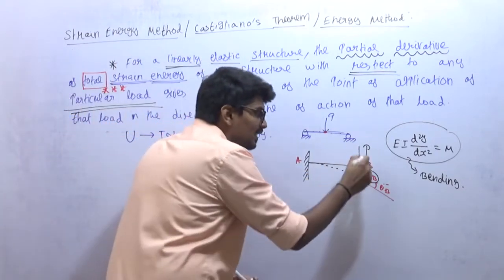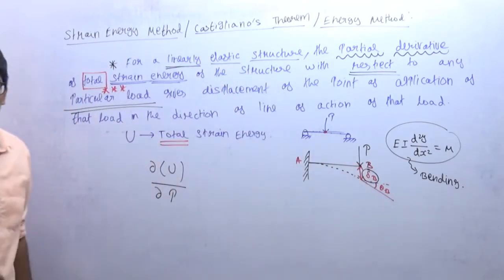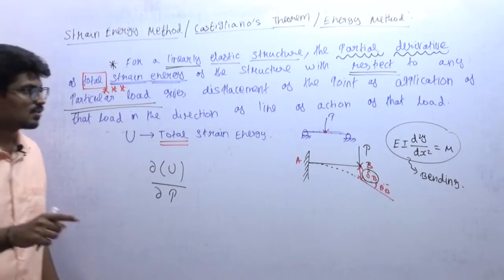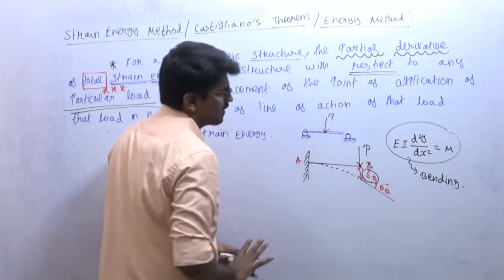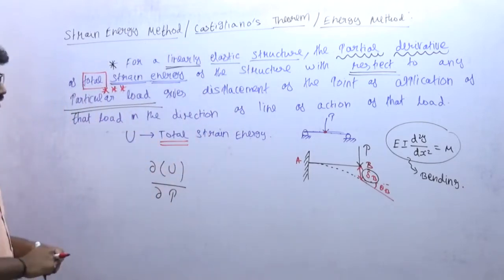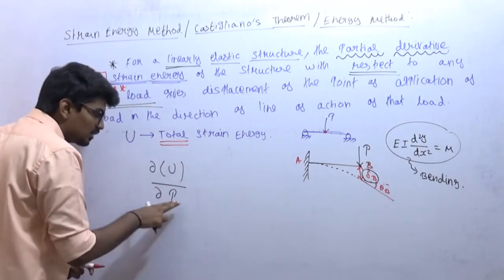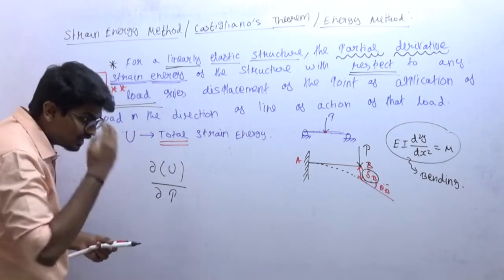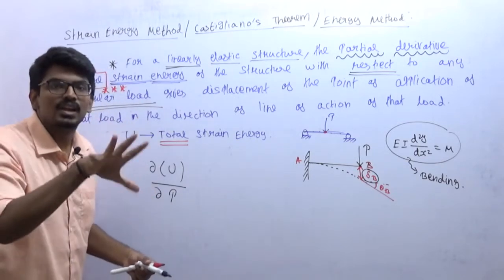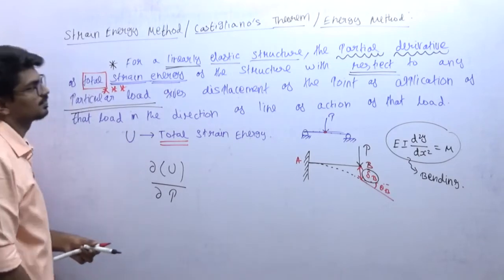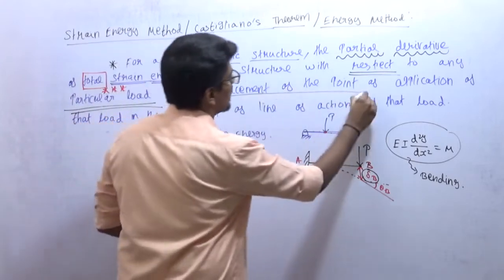The load which is acting at the point where I need to find the deflection. So if I want to find the deflection at point B, I need to use load P only. So the total strain energy should be differentiated with respect to the load acting at the point where I need to find the deflection. Very simple. That particular load gives the displacement of the point.